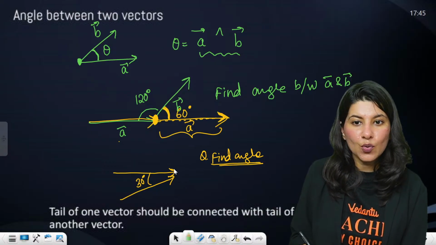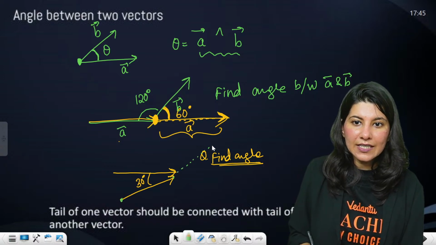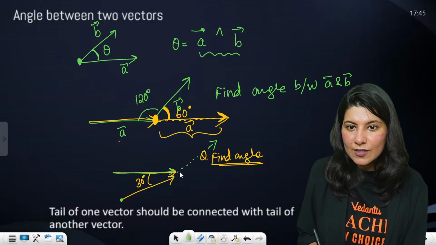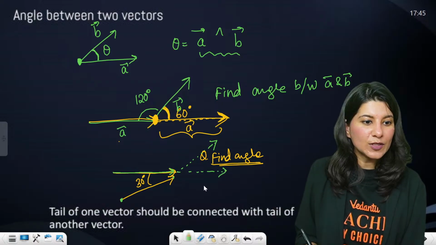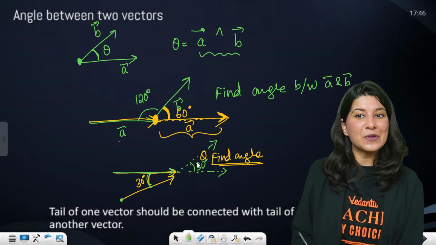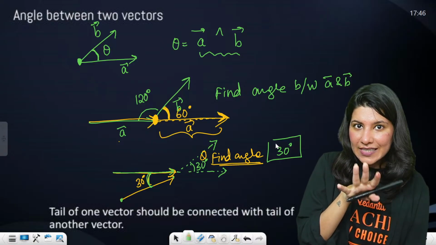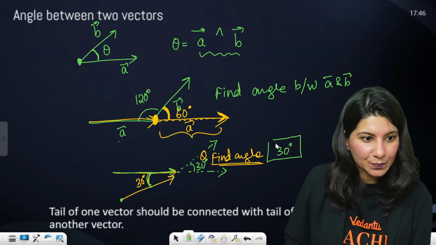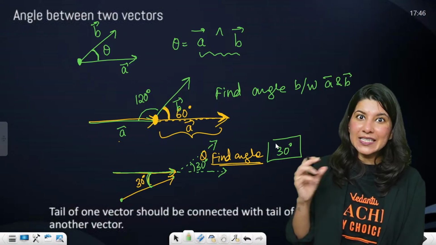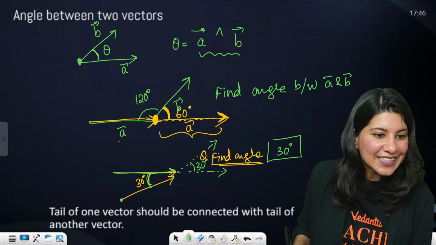The final points are connected. So what we need to do is move this vector in such a way that it takes this position, going forward like this. Are you able to imagine? Now, if this is 30, this is also 30. So the angle is still 30 degrees, even though in that manner the tails were not connected. No, it is not 150 degrees. Surprisingly, it is 30 degrees only, because in the final situation also the tails are connected. The angle is 30 degrees.